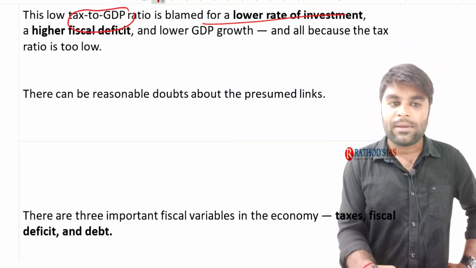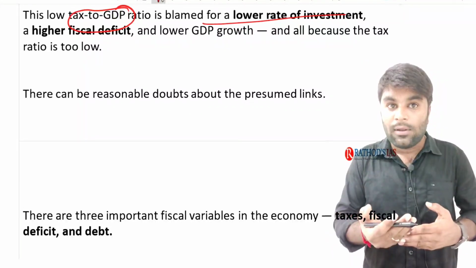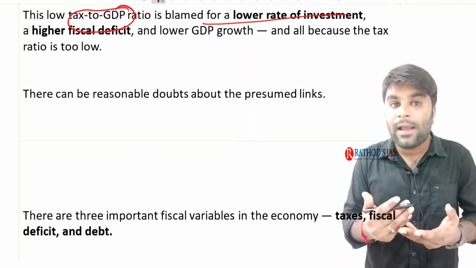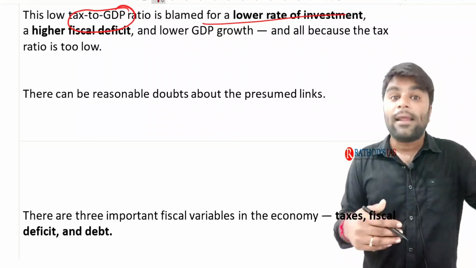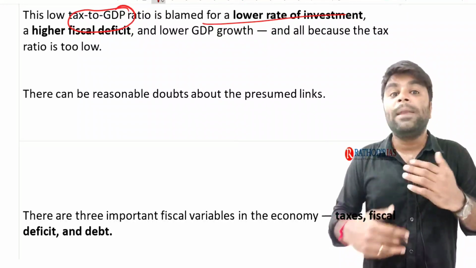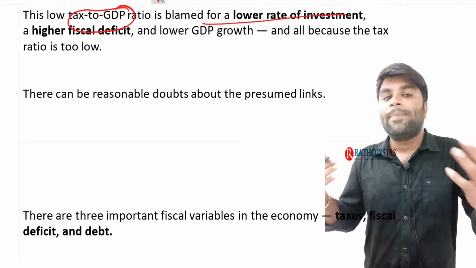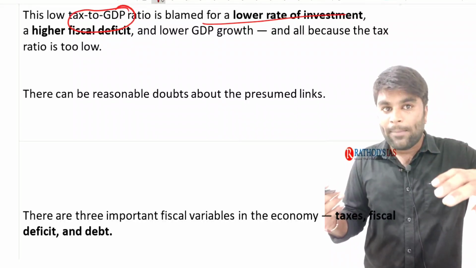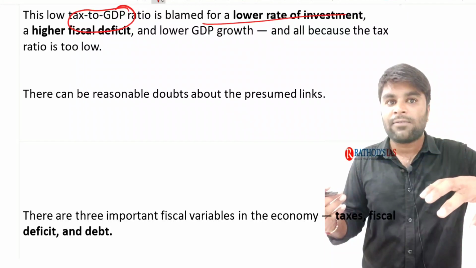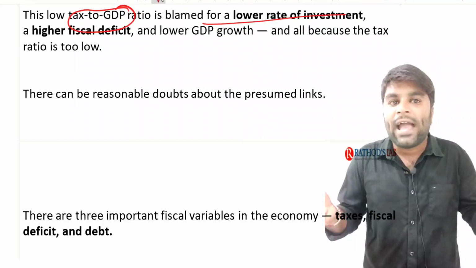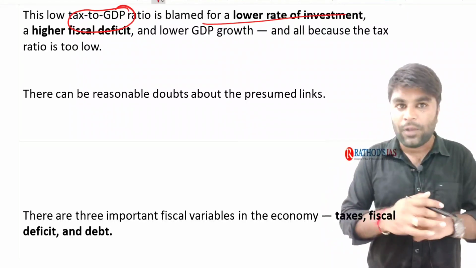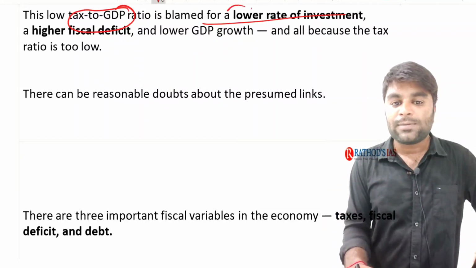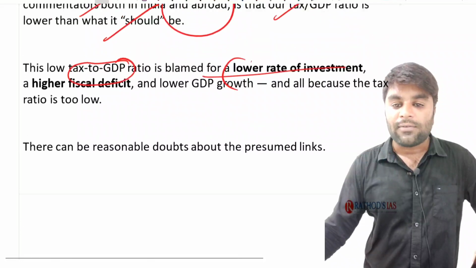If the investment is more, the employment generation is more, purchasing capacity will be high, then the people will demand the goods and services. If the people demand more goods and services, they will pay both the direct taxes and indirect taxes. If the investment itself is low, the capital formation will be low, the demand for the goods and services will be low, automatically a low tax to GDP ratio for the government. I hope with that example you can understand these things. So, low tax to GDP ratio is blamed for the low rate of investment.